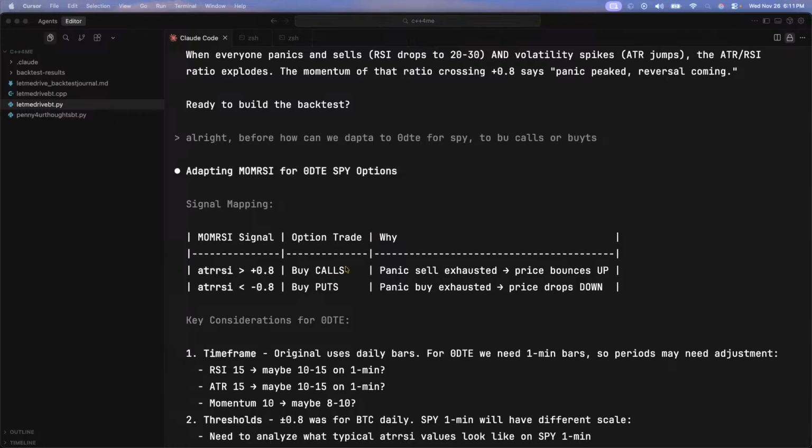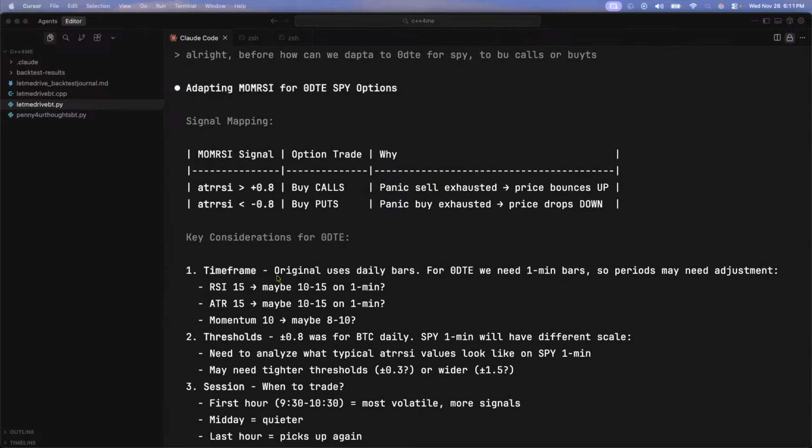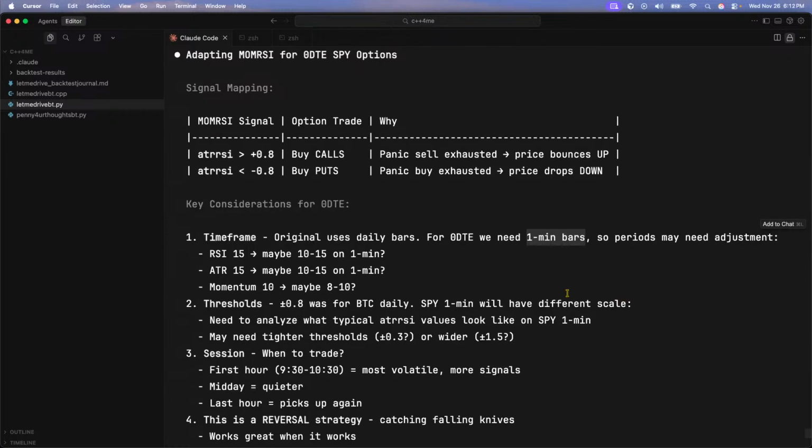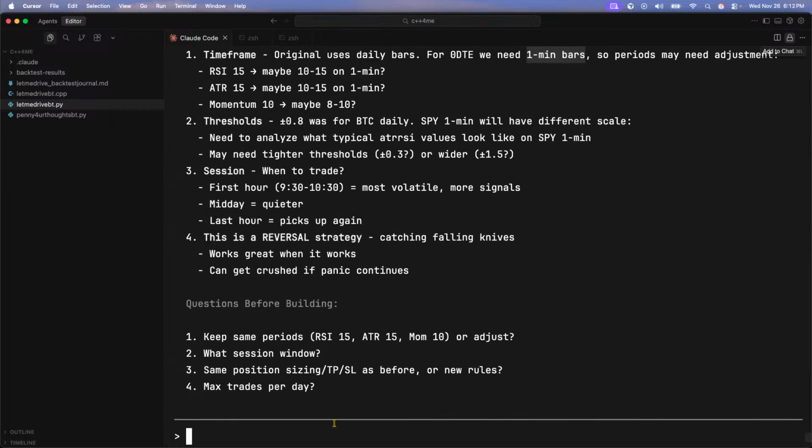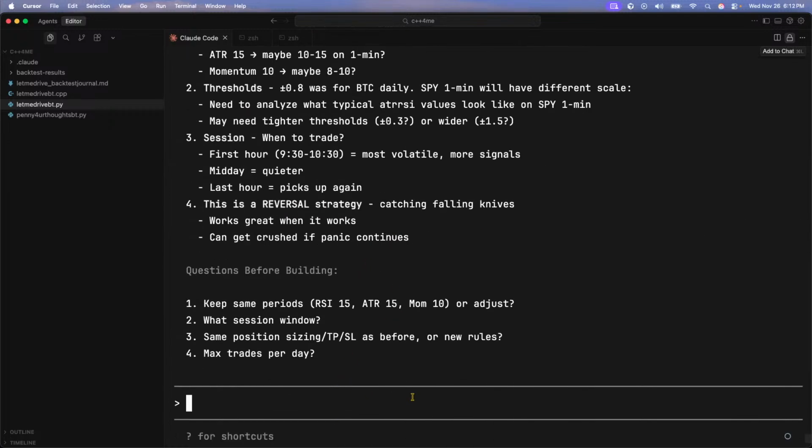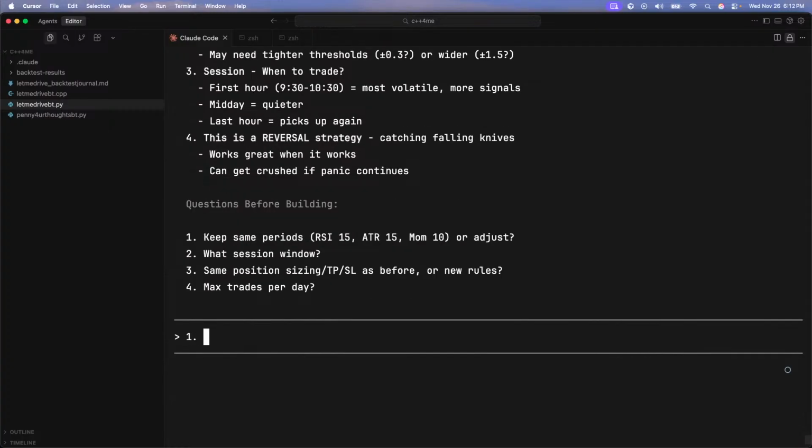All right. Buy calls, panic selling, bounces up, buy puts. Time frame: the original use is daily for 0 DTE. We need 1 minute bars, so the periods need to be adjusted. I want to do, no, let's try a faster RSI. Let's do. All right, good deal.